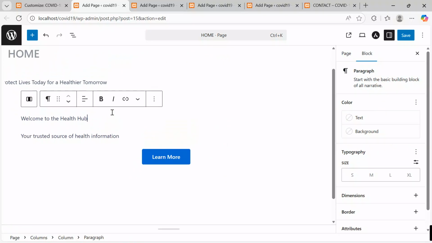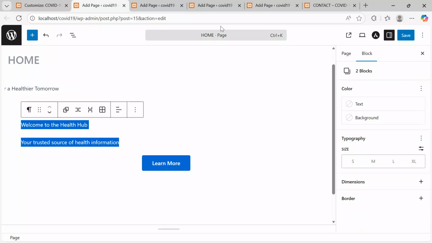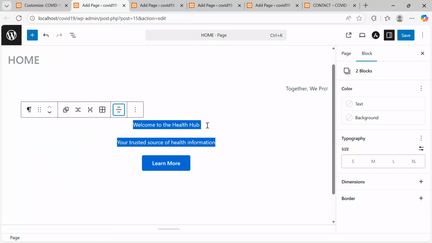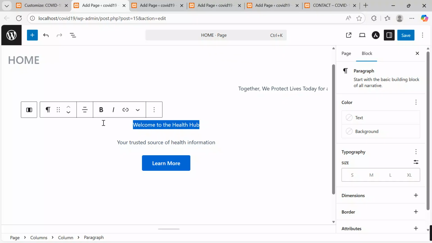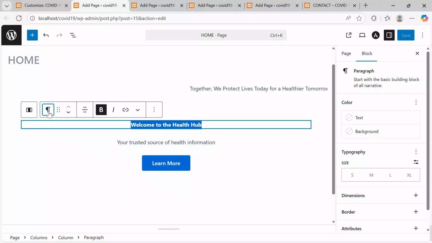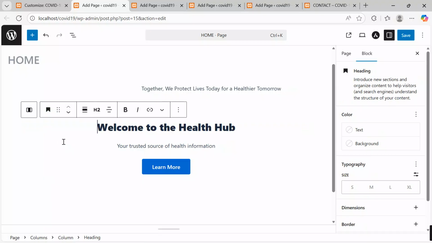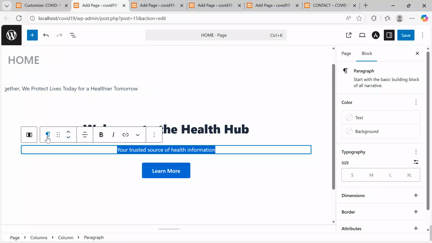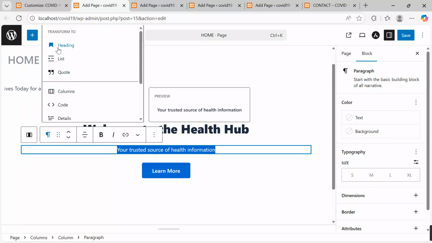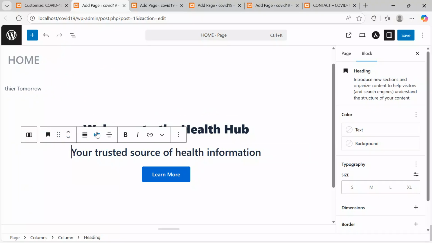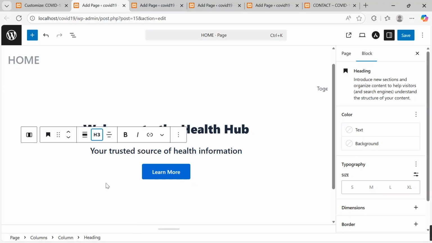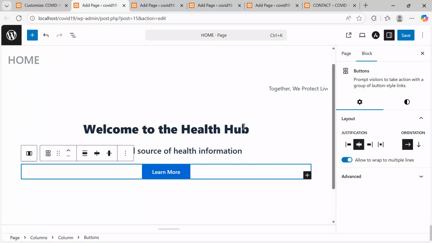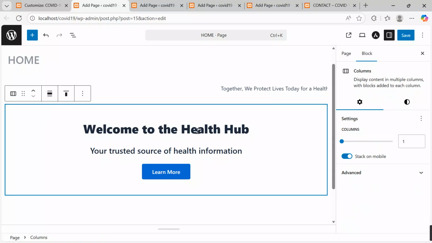So I want to align these few text center. I want to align them center, align text center. I want to increase the font size, highlight, and bold. Come over here under headings. We want to keep this as maybe heading 1. Then this one, I want to also get back here under heading. Let me keep it at maybe heading 3.